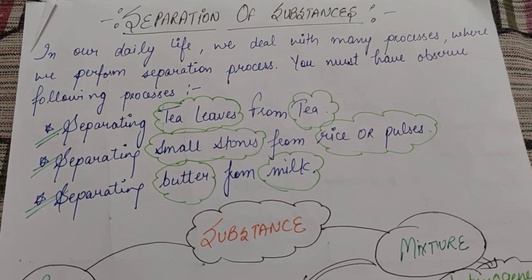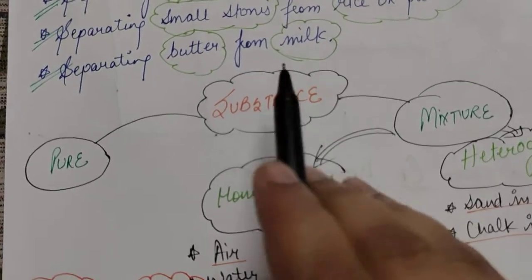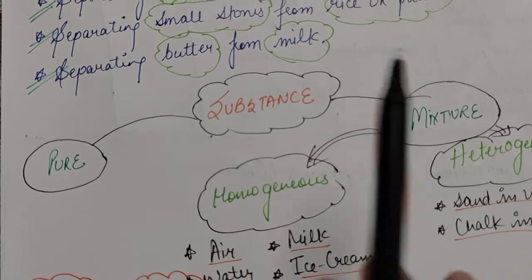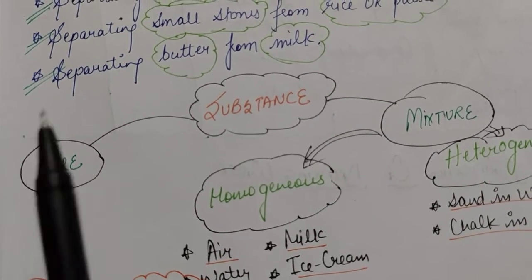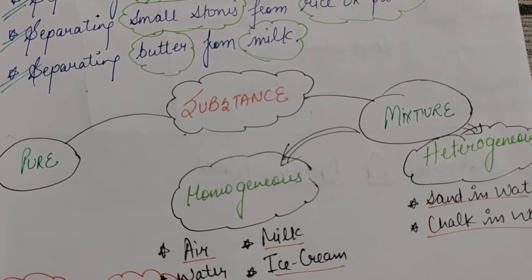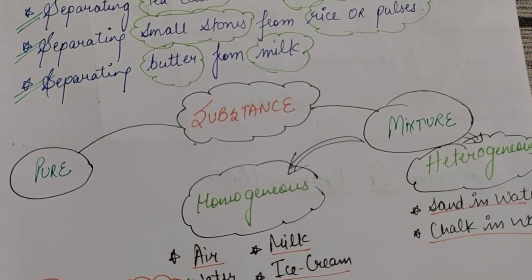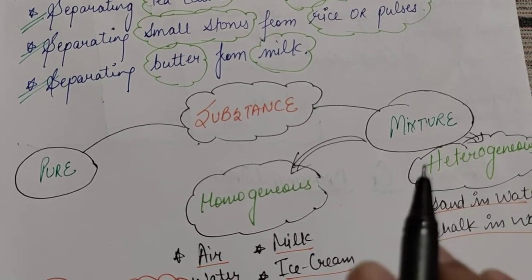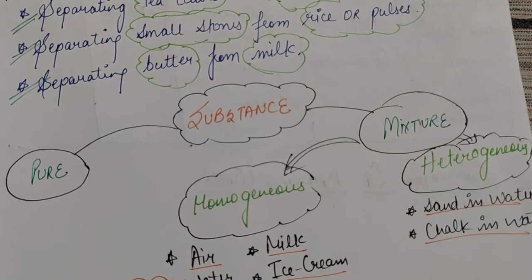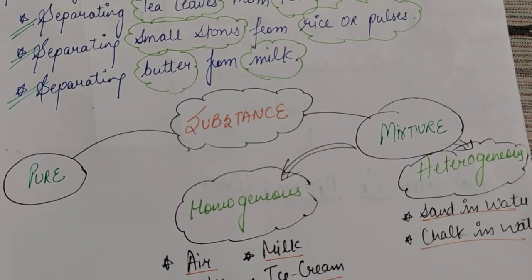Now we need to separate things from one another because all the substances can exist in nature in two forms. One is the pure form and the other is the mixture. Pure form is when any substance exists alone, with no impurity in it. And mixture is when we have more than one substance mixed with each other in some fixed or random proportion.